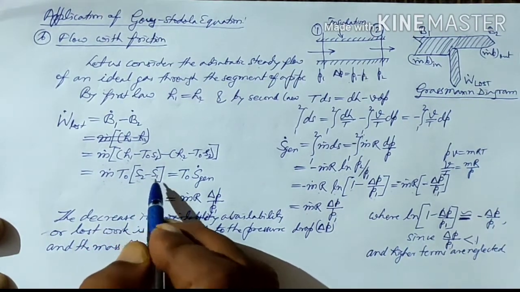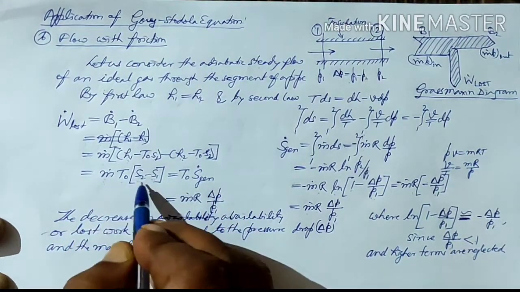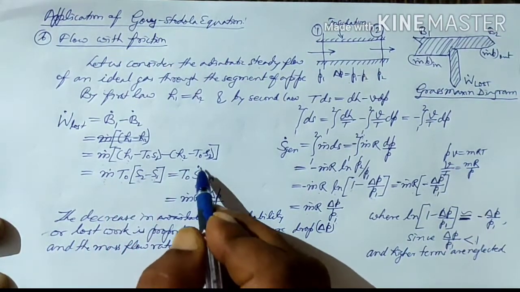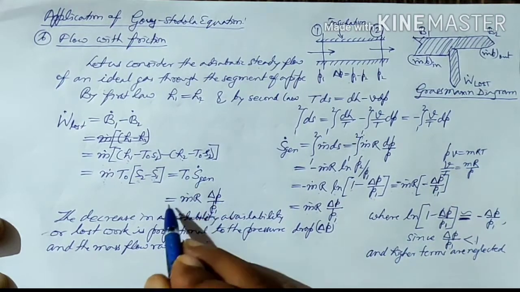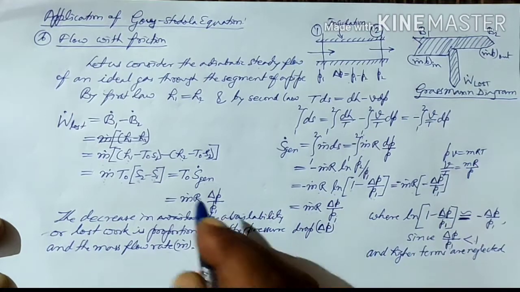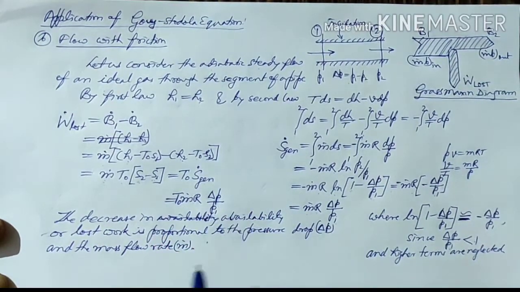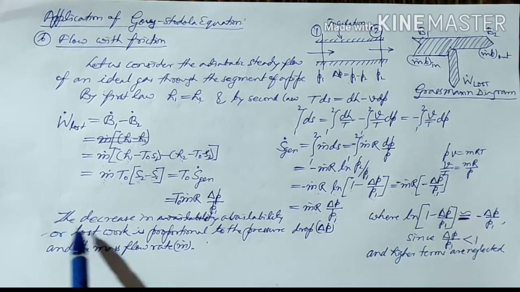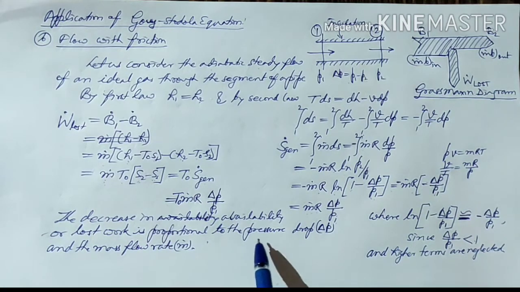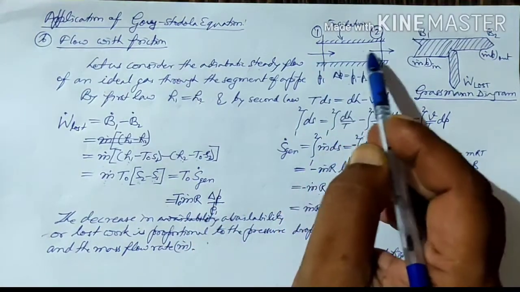S2 minus S1 is nothing but the entropy generation, so m dot into (S2 minus S1) becomes the rate of entropy generation, and that is equal to m dot R dP upon P1. So W lost is T0 into m dot R dP upon P1, or we can say the decrease in availability, or lost work, is proportional to the pressure drop dP and the mass flow rate in this particular case.